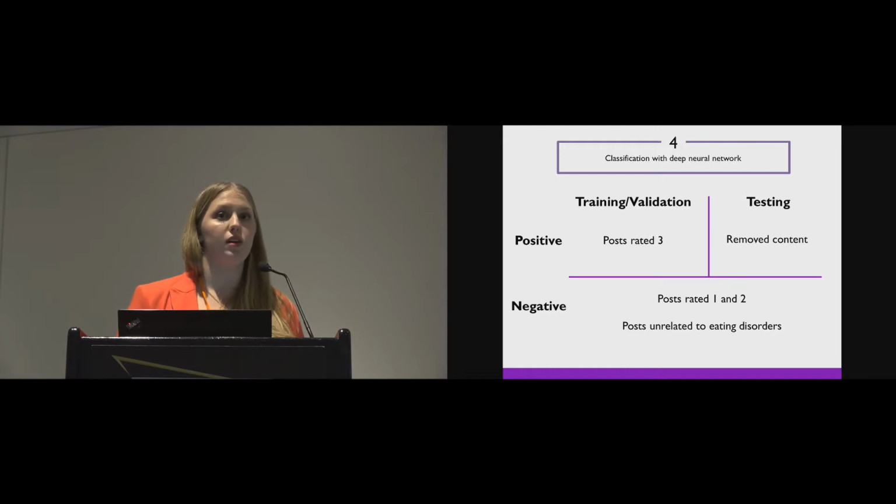And we want to test on this because we know that this is content actively taken down from Tumblr's platforms. Posts that were in the negative class, or posts that should not be taken down, are a combination of posts rated 1 and 2. Again, we bring the 2s in to increase the complexity and the challengingness of our algorithmic approach, as well as the posts related to the eating disorder set.